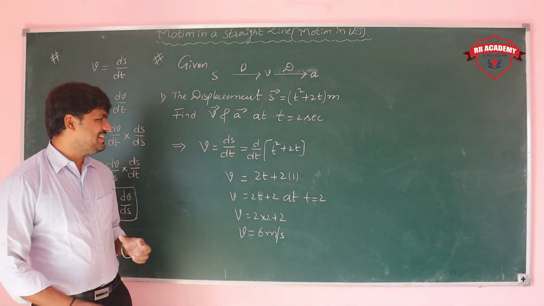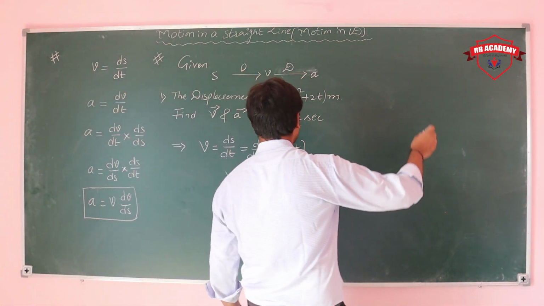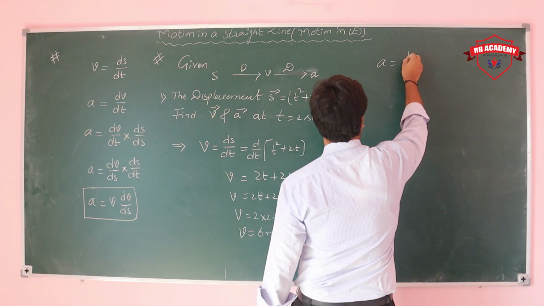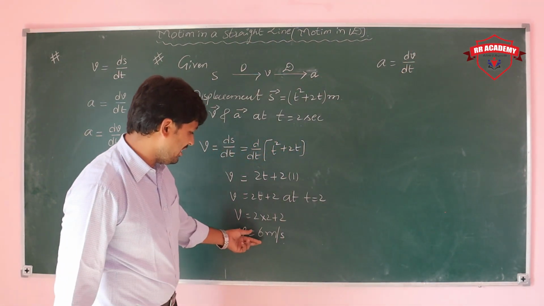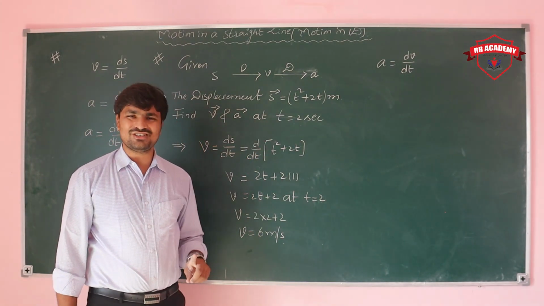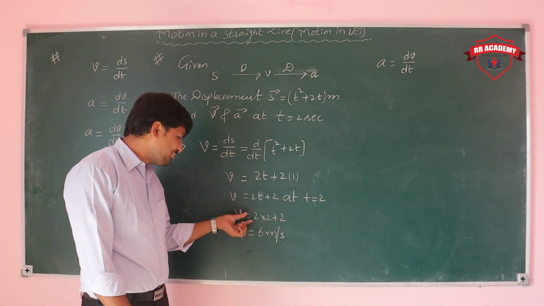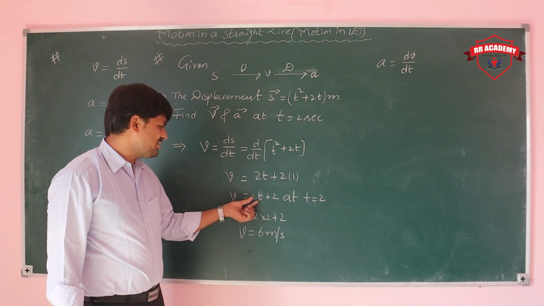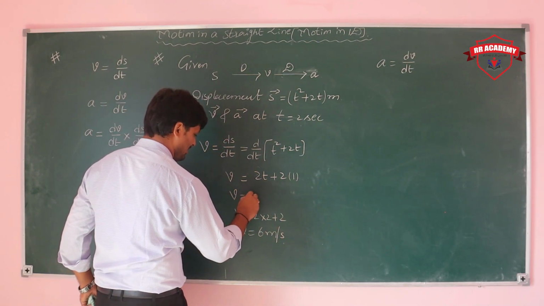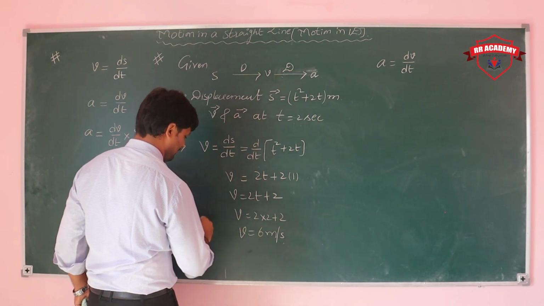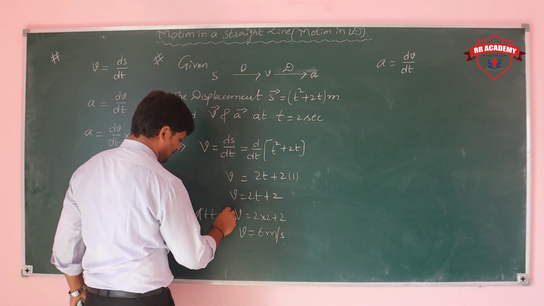What is the instantaneous acceleration? Instantaneous acceleration is simply dv by dt. Constant differentiation goes to 0, and we take the expression for v, which is 2t plus 2.